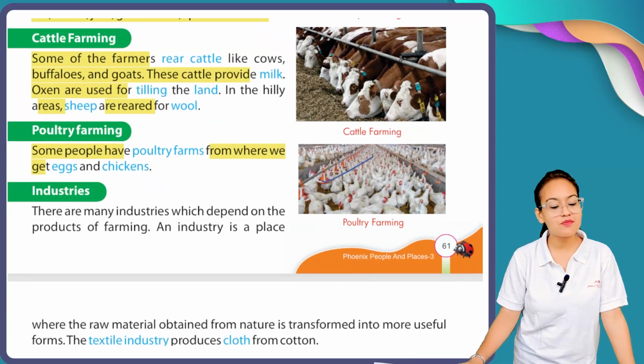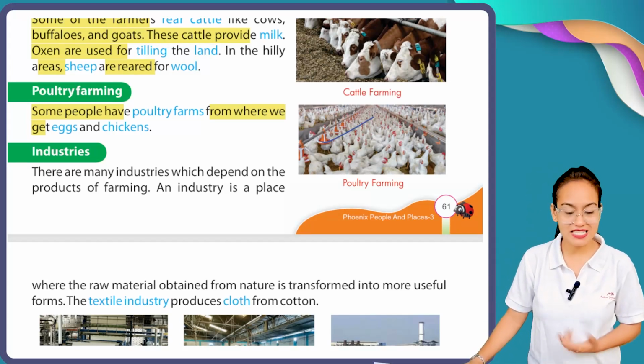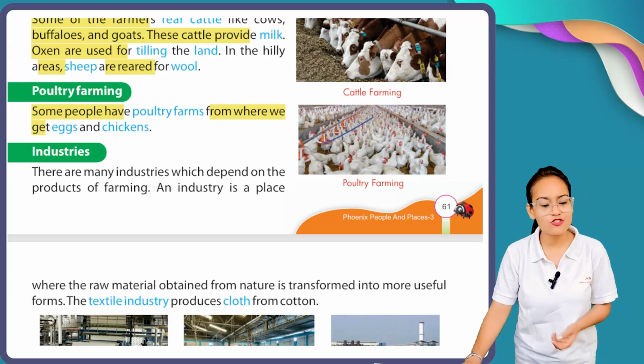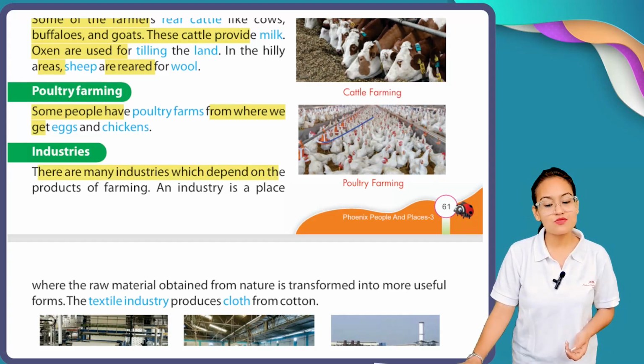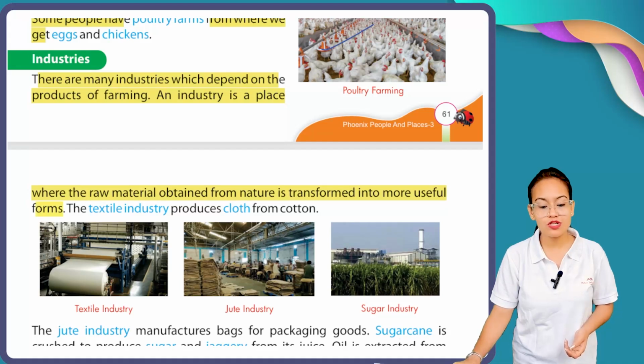Now after poultry farming comes the turn of industries. Okay, let's have a look. There are many different types of industries. There are many industries which depend on the product of farming. An industry is a place where the raw material obtained from nature is transformed into more useful forms.